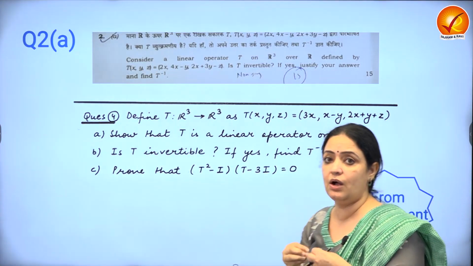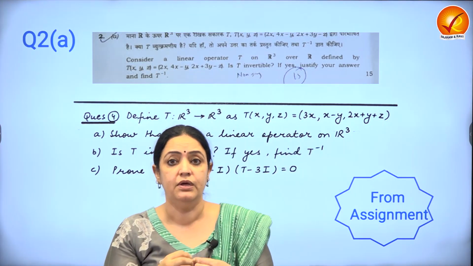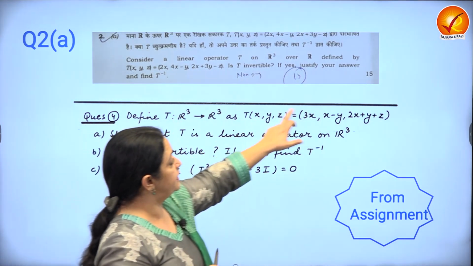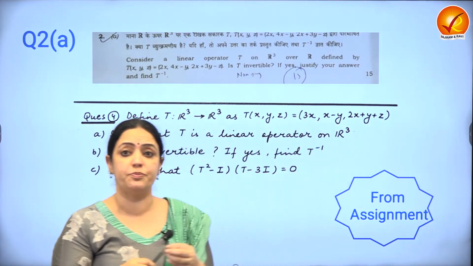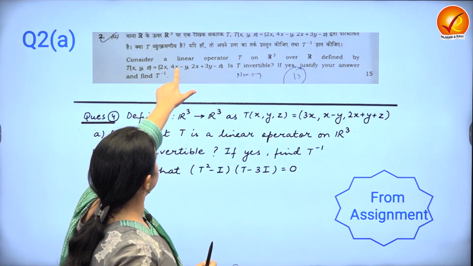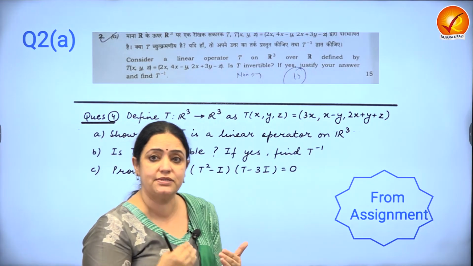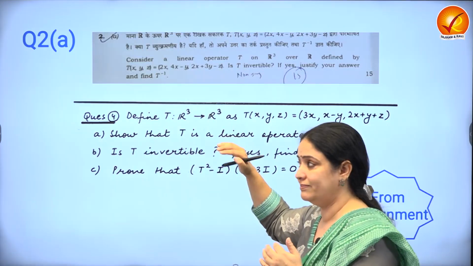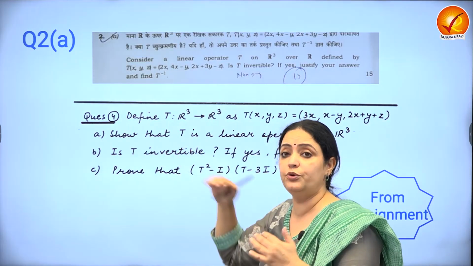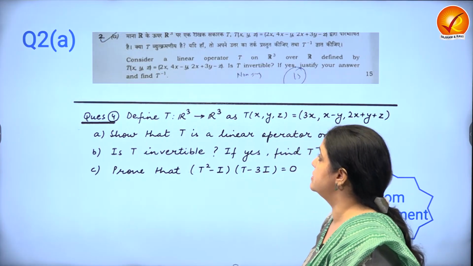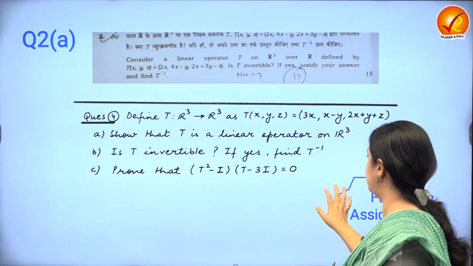The key point here is how we recognize in the class what we're doing. We're doing operator kind of questions where the definition of the operator is given algebraically. Whether it is 3x and x minus y, or it is 2x and 4x minus y. Can you see the similarity? So if a student has done this question with logic, and knows how to present the answer, there is no way that you'll not get the full 15 out of 15 in this. So again, a very direct question, I would say.